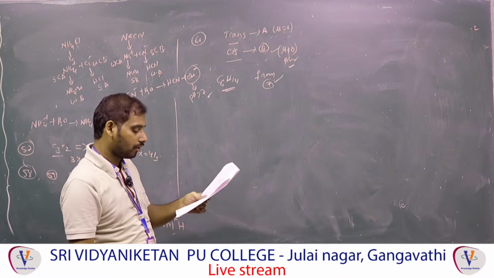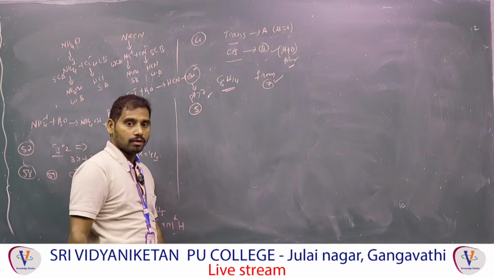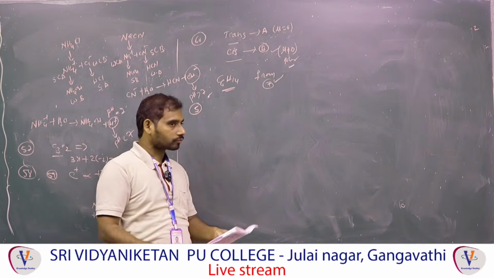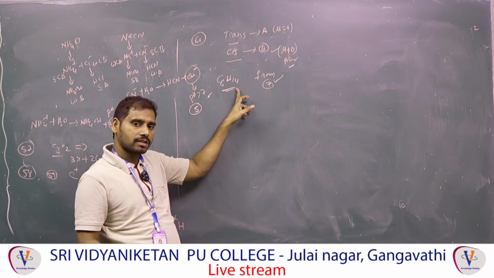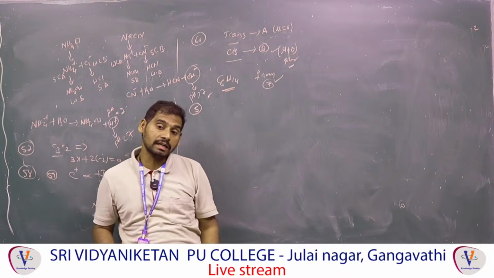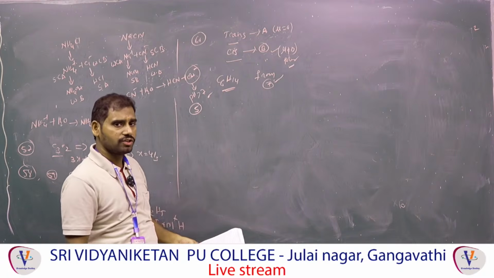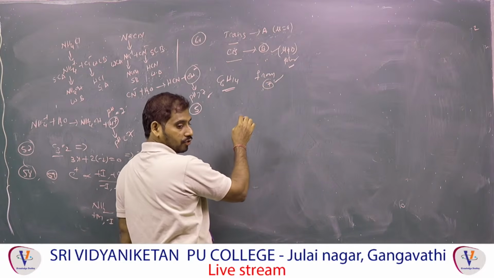C6H14, how many will exhibit? Total 5. To know the isomers you have to draw them. So I have given: 4 carbons 2, 5 carbons 3, 6 carbons 5, 7 carbons 9 isomers. Those are called stereoisomers. 7 carbons are there. Observe here.